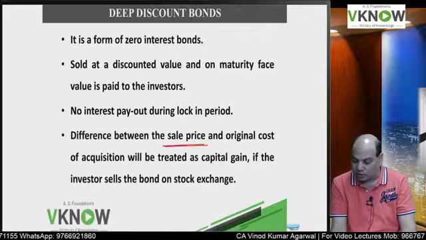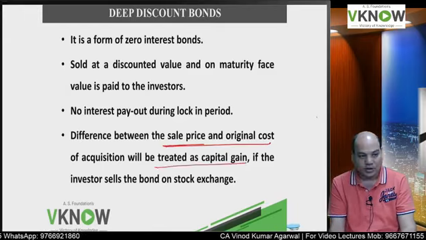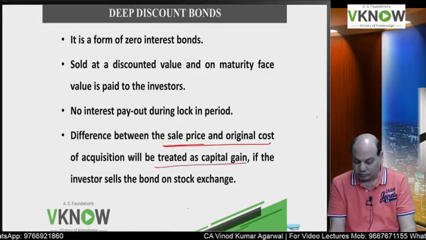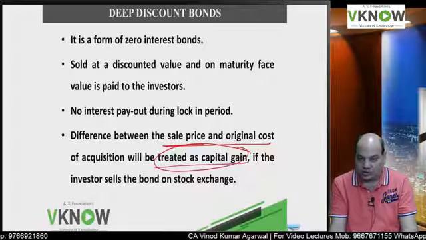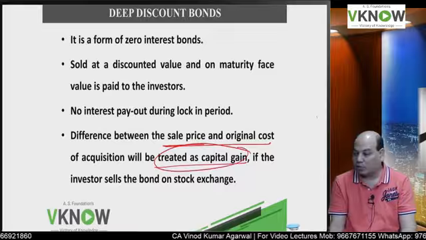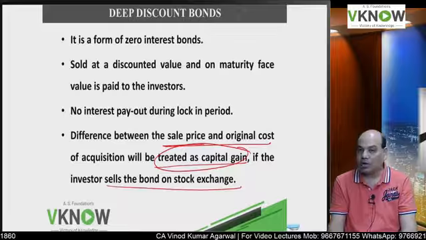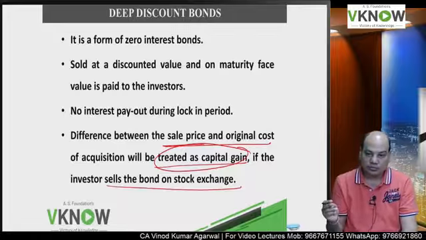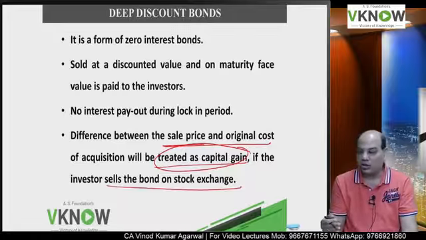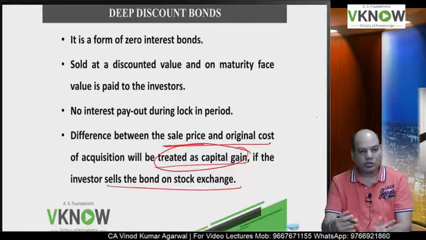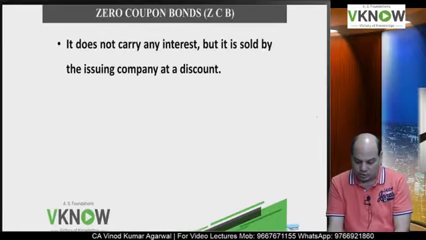Difference between the sale price and original cost is treated as capital gain, subject to indexation benefit also. Some of these bonds are listed on the stock exchange also, where you can sell these bonds. In case you need money, then these bonds can be sold in the stock exchange also.